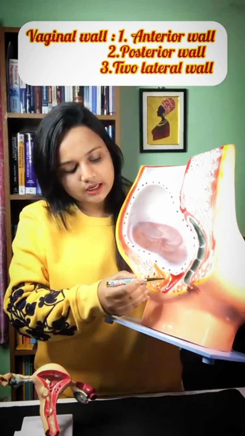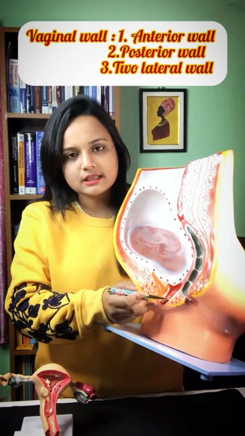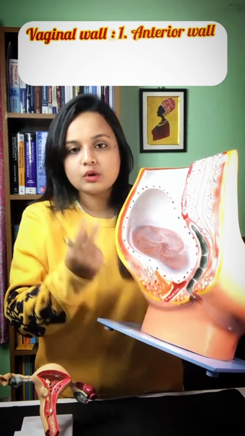It forms the lowermost part of the internal genital tract and provides a channel for menstrual blood flow from the uterus, coitus and childbirth. Now the walls of the vagina. Vagina has 4 walls. One anterior wall that is 6 to 8 cm, a posterior wall that is 7 to 10 cm, and 2 lateral walls.